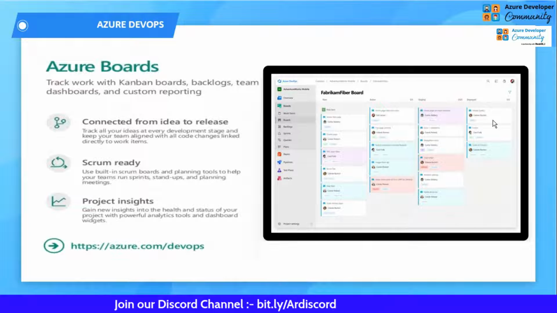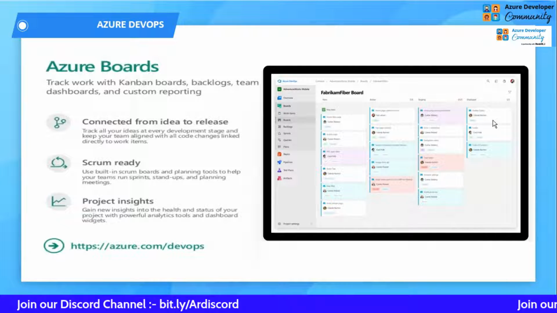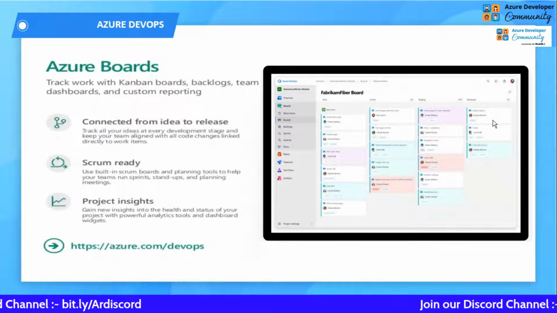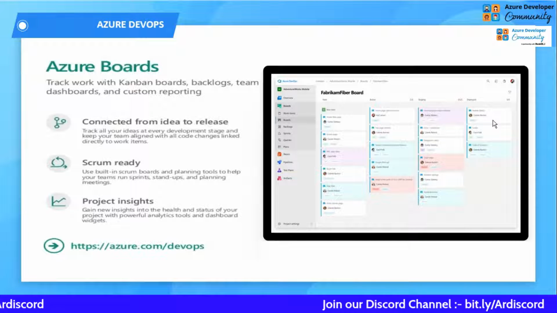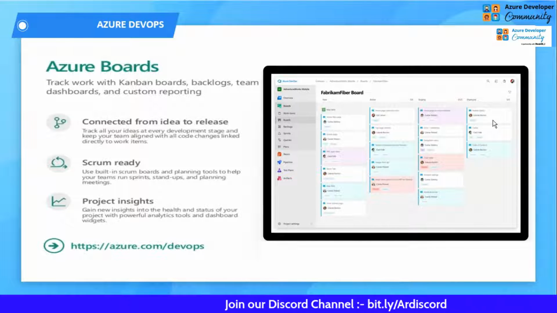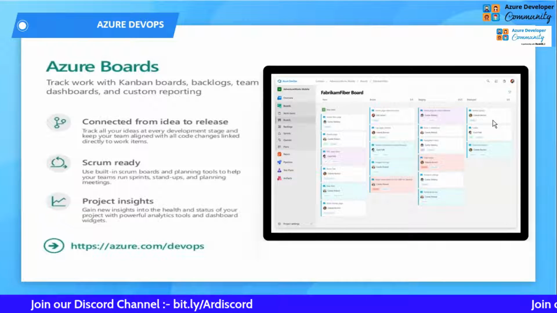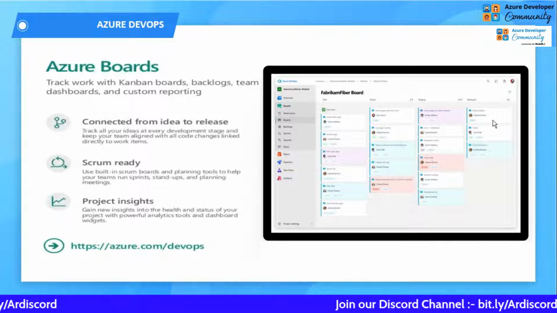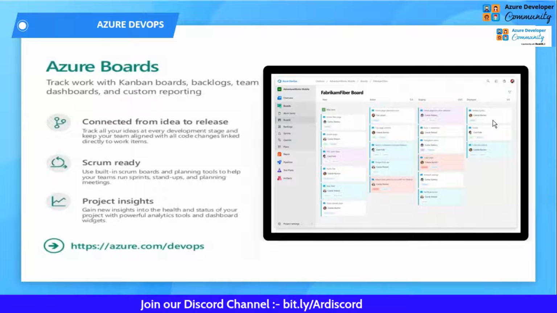Whatever idea comes to you as a team, or as a member of the team, you can manage the complete idea, whether integration is possible or not, whether management is possible or not. You can do that from Azure DevOps, Azure Boards itself. So you can manage the team, and you can manage the life cycle of your product. The complete thing can be done using Azure Boards.